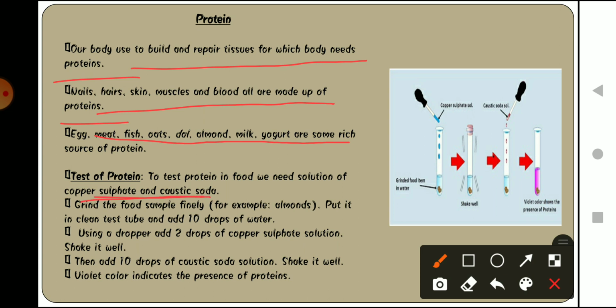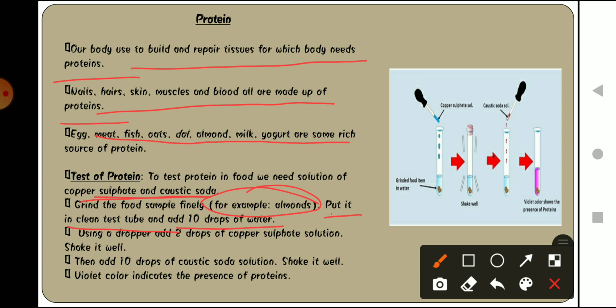Now what we have to do is grind the food sample finely. Grind means हमें उसे अच्छी तरीके से बारीक बारीक पीस लेना है. And the sample taken here is almond, okay. Now put it in a clean test tube and add 10 drops of water. After grinding the food item, we put it in a clean test tube and fill it with 10 drops of water using a dropper.